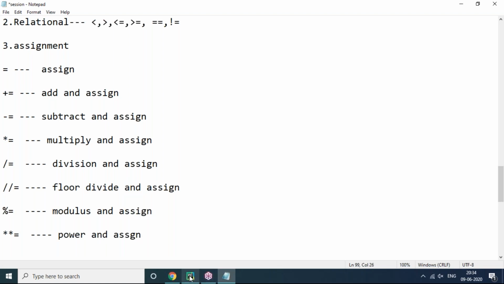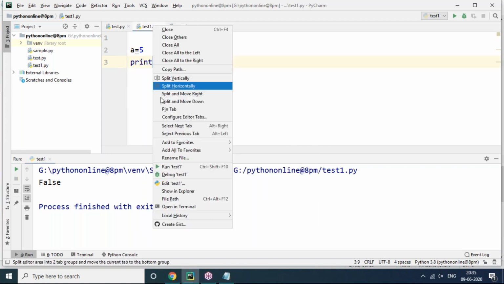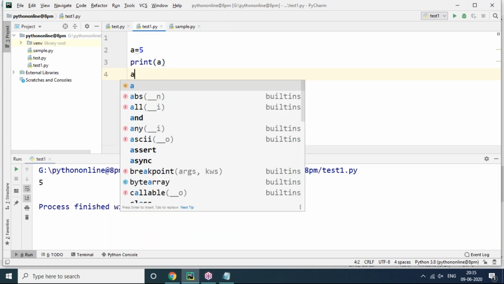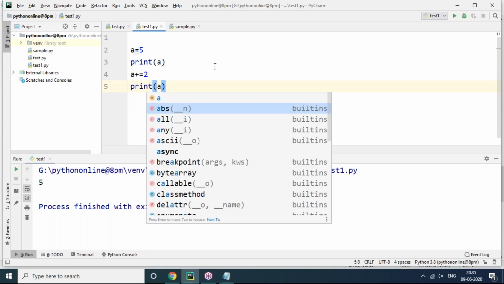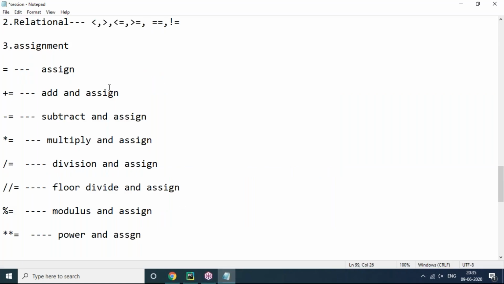Let's see this quickly in practical implementation. Now you can see I'm taking a variable called a equals to 5. Print a. This is simple assignment, very simple. Immediately we can see a plus equals to 2, and print a. So what is the meaning here? Plus equals to means add and assign.